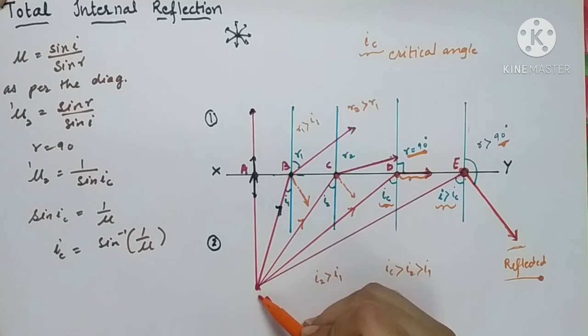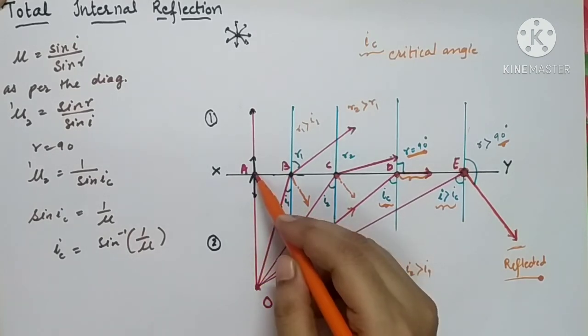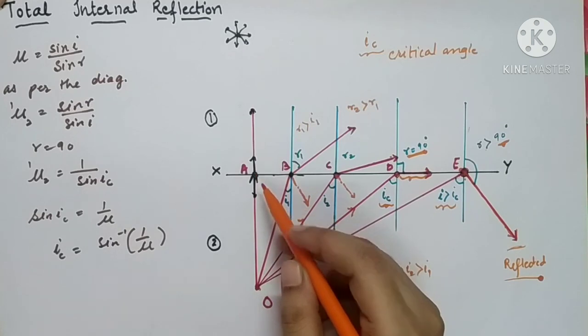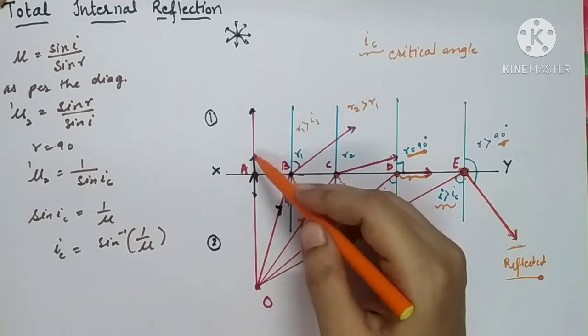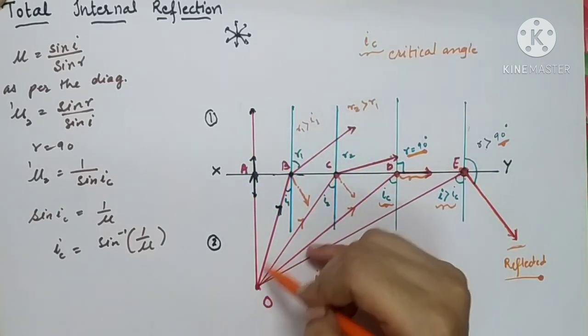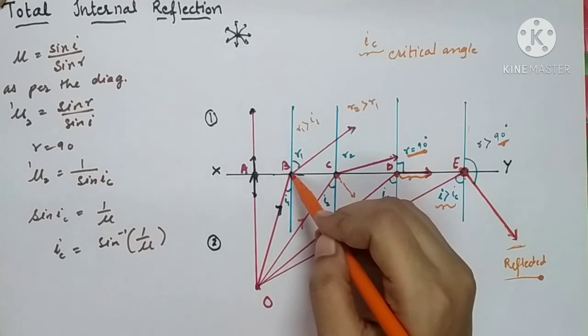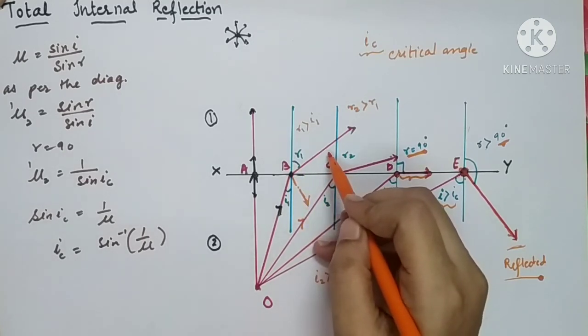Here we have taken one source of light inside a denser medium. We have taken multiple rays of light emitted from it. The very first ray that we have considered over here is OA. It is normally incident, so it will be normally refracted. Angle of incidence and angle of refraction will be 0. Second ray of light OB: whenever a light ray passes from a denser medium to a rarer medium, it goes on moving away from the normal.